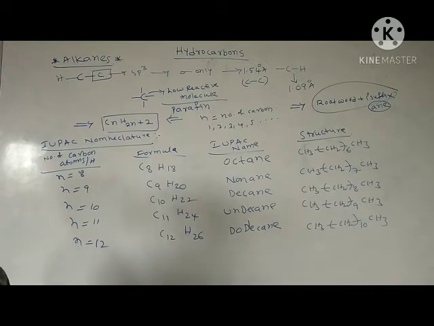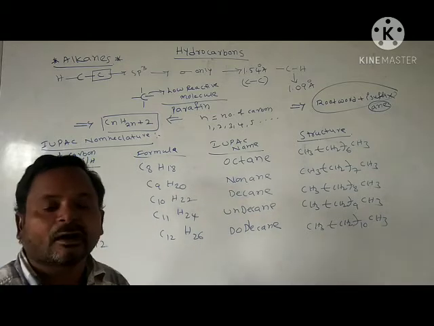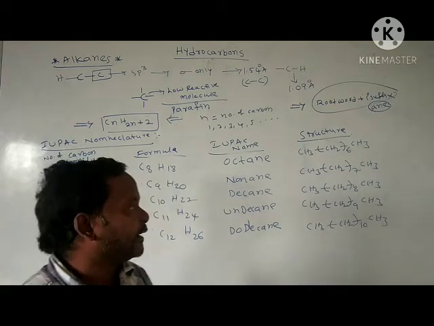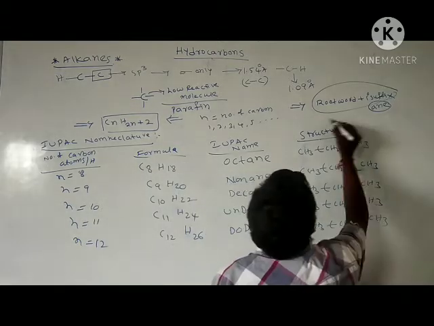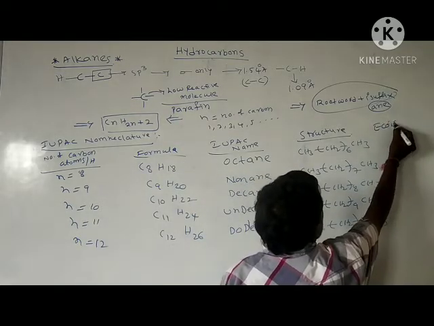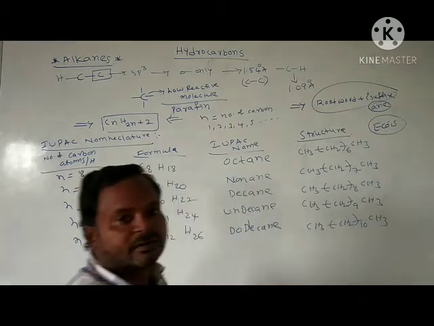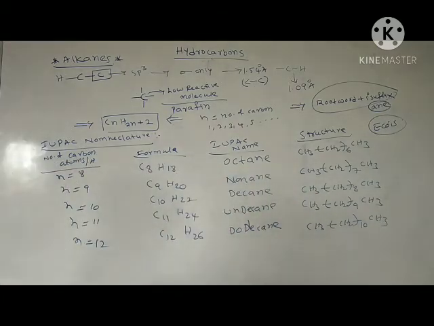Next, tridecane, tetradecane, pentadecane, hexadecane, heptadecane, octadecane, nonadecane, and finally 20 carbons are present in icosane. We use "eicos". Okay, this is about the IUPAC nomenclature of alkanes. Alkanes are simply called paraffins. Why are they called paraffins? Because they are low reactive molecules.